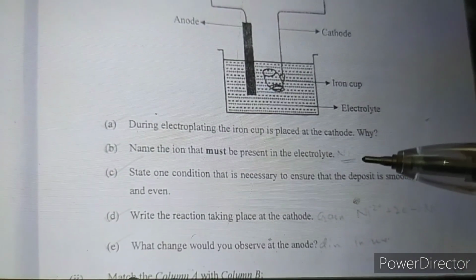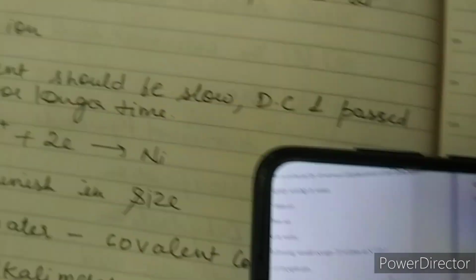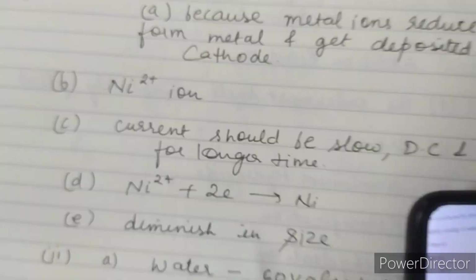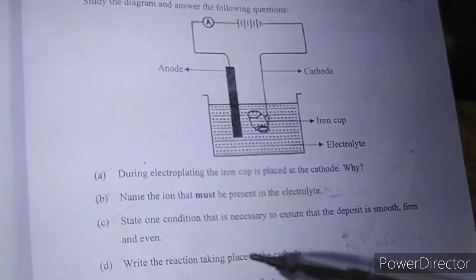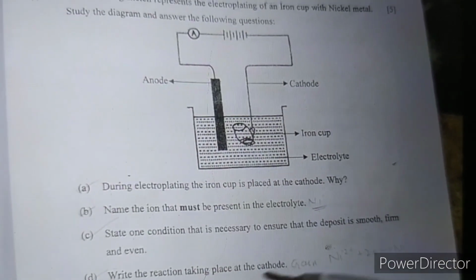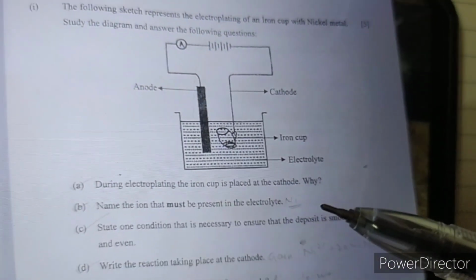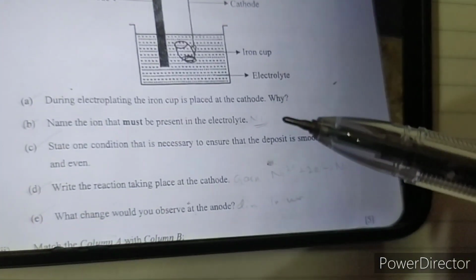Name the ion that must be present in the electrolyte, that is the nickel ion. You don't just write nickel ion; you have to either write the symbol of the nickel ion or write it in words. State one condition necessary to ensure a firm, smooth, even coating. The current should be slow DC and it should be passed for a longer period of time.